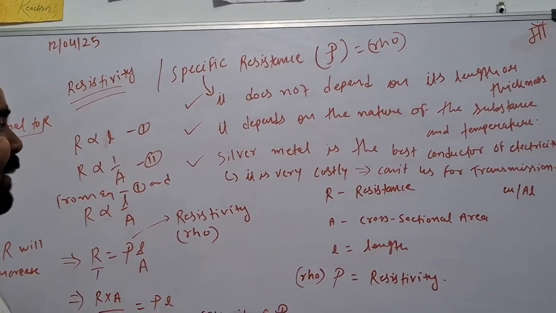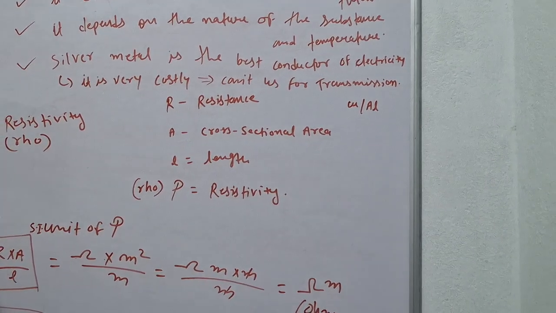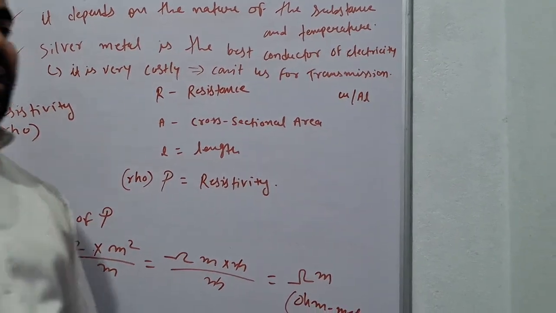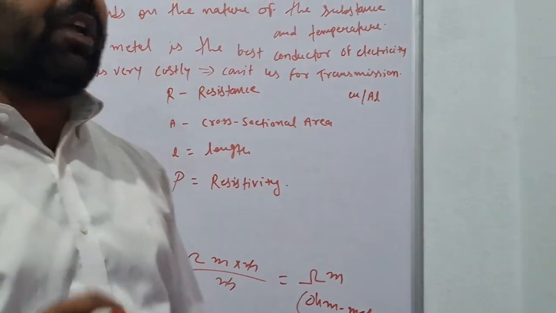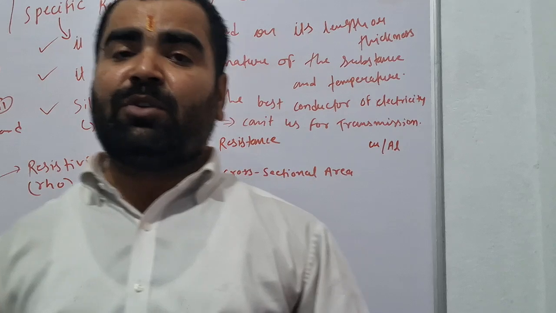Silver metal is the best conductor of electricity. But why can't we use silver metal, sir? Because we cannot use silver metal, because it is very costly. So you cannot use silver metal.